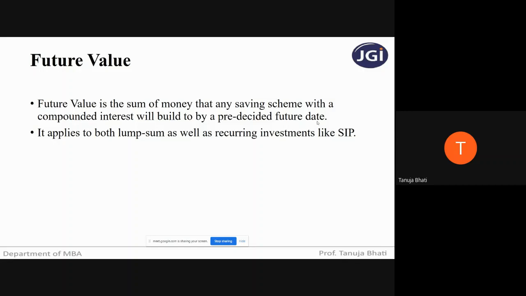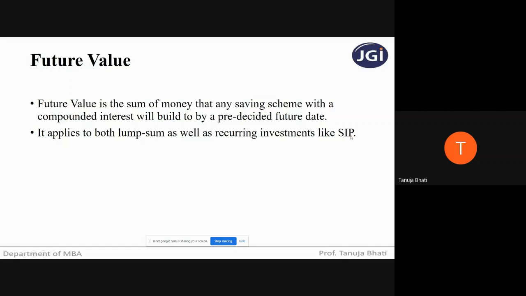So whatever I'm going to receive in the future in respect of the investments that I've made today is my future value. Now, it applies to both lump sum as well as recurring investments like SIP. In my example, I have given an example of a lump sum amount where I'm depositing 1 lakh in the bank, and after 10 years I'm going to get the future value of that. But I can also make recurring investments, like every year I can keep depositing 10,000 rupees, or every year I can keep depositing 15,000 rupees. And the value I will get after 10 years will be my future value.